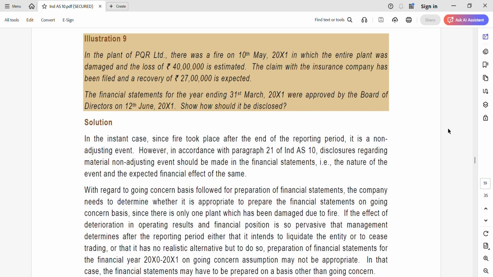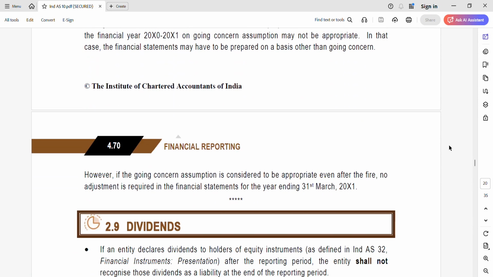So if you write the answer till now, you would have secured at least 90% of the marks, but finally you should conclude with, however, if after doing all the above analysis the going concern assumption is considered to be appropriate even after the fire, then no adjustment is required in the FS for the year ended 31st March 2021. That is it. Within 2 minutes we were able to see this question, and also we discussed all the catch terms.